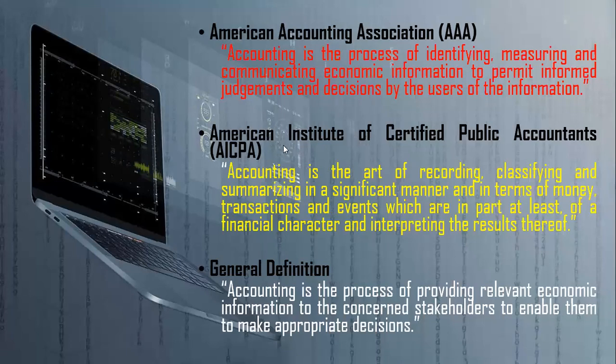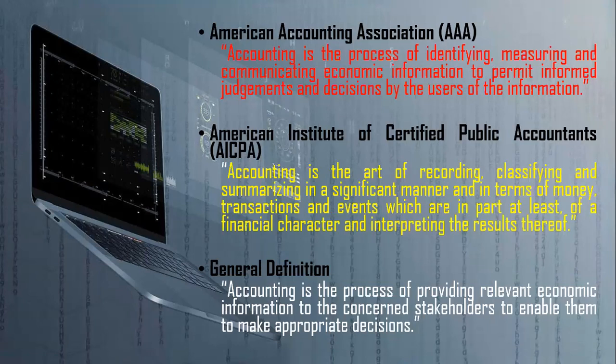Then the second definition. Again I have selected the American Institute of Certified Public Accountants, AICPA. They define accounting as the art of recording, classifying, and summarizing in a significant manner and in terms of money, transactions and events which are in part at least of a financial character, and interpreting the results thereof. Here they mention the art of recording, classifying, and summarizing in a significant way.